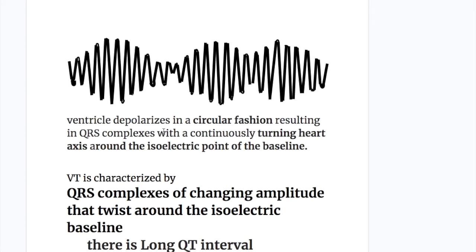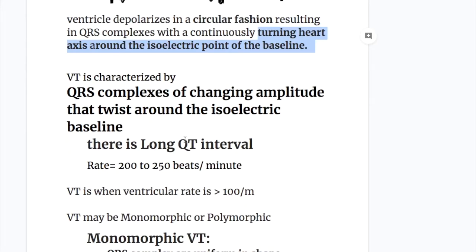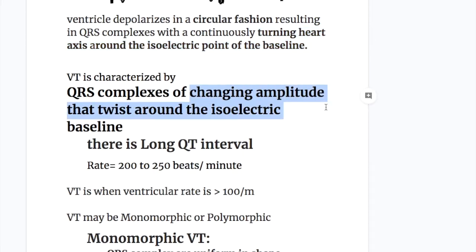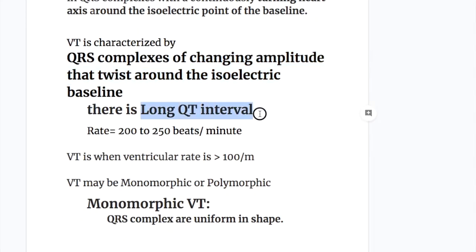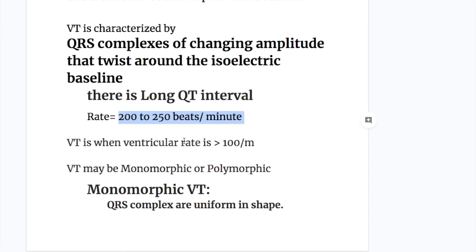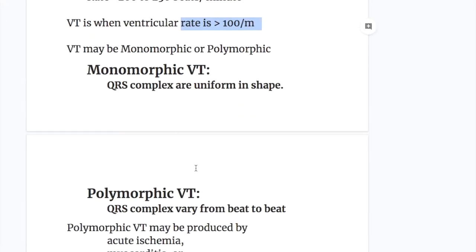Ventricles depolarize in a circular fashion, resulting in QRS complexes with a continuously turning heart axis around the isoelectric point of the baseline. The VT of Torsade de Pointes is characterized by QRS complexes of changing amplitude that twist around the isoelectric baseline. There is a long QT interval. The rate is 200 to 250 beats a minute, and it is VT when the rate is more than 100 beats a minute. So what type of VT is Torsade de Pointes?